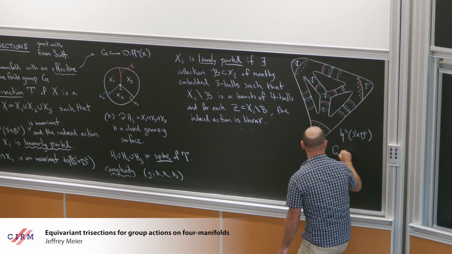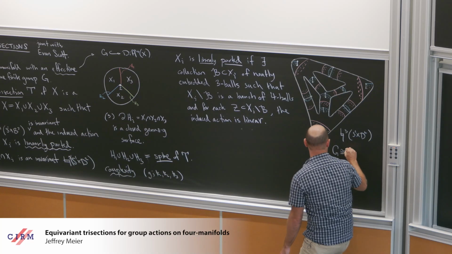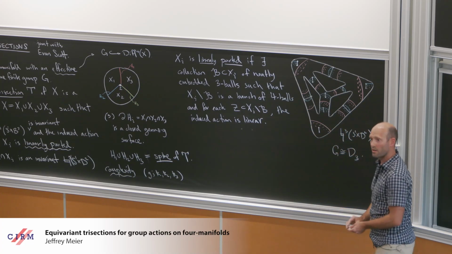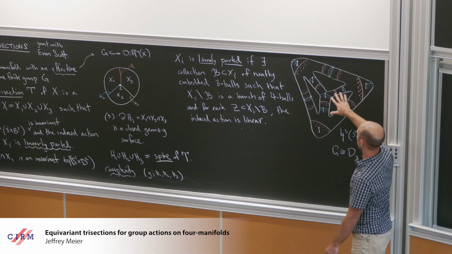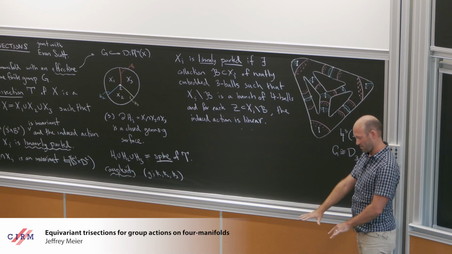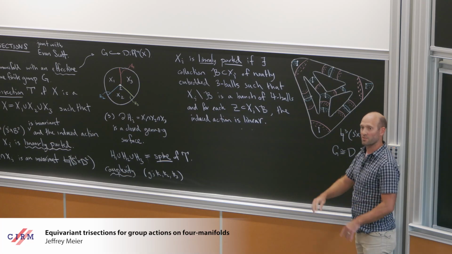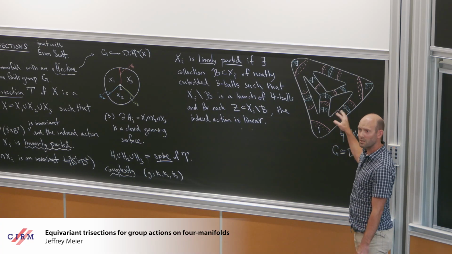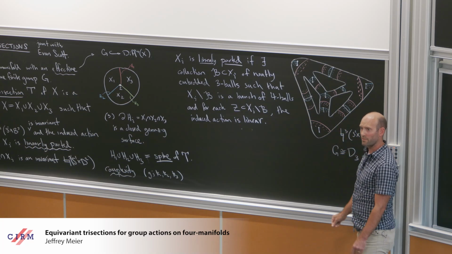And as Evan described, the group here that's acting is the dihedral group D3. Imagine this thing was literally made out of metal, and D3 is acting by the physical transformations of this rigid metal object, assuming it's equilateral and regular and all of that.